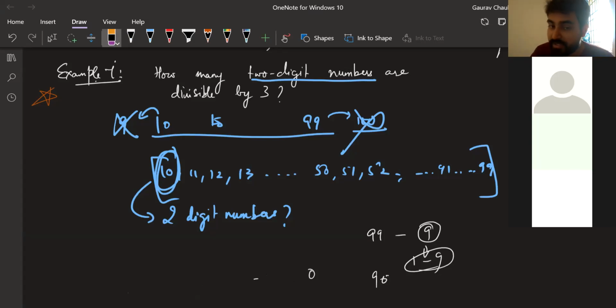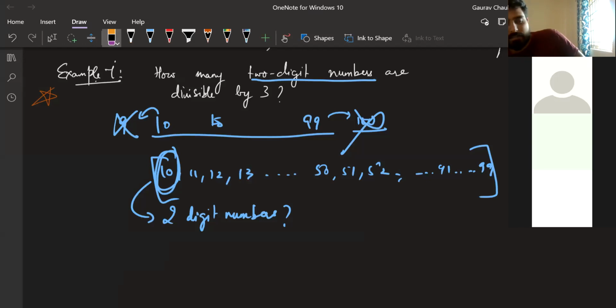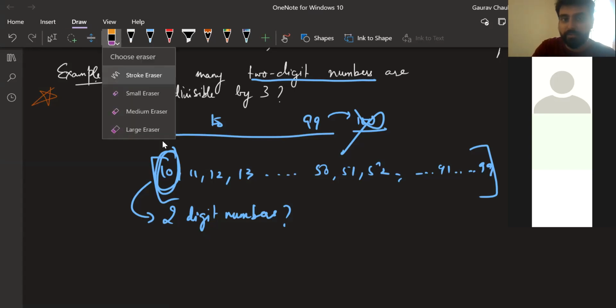This is just a small deviation, but it's an important thing for us to know because this will apply in certain other questions, and we'll soon realize in one more question where it applies. Probably in this class only. The question is how many 2-digit numbers out of this list? This is the 2-digit number list.